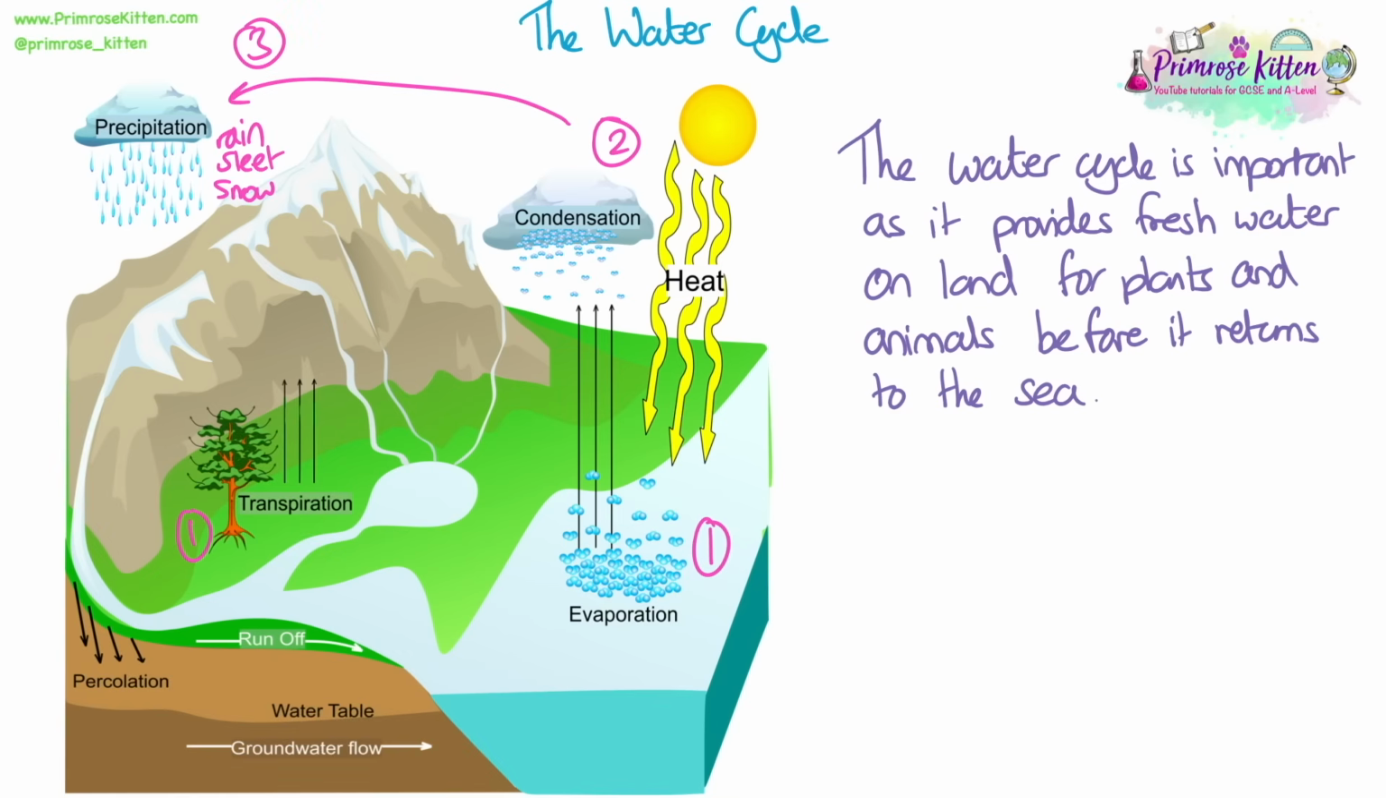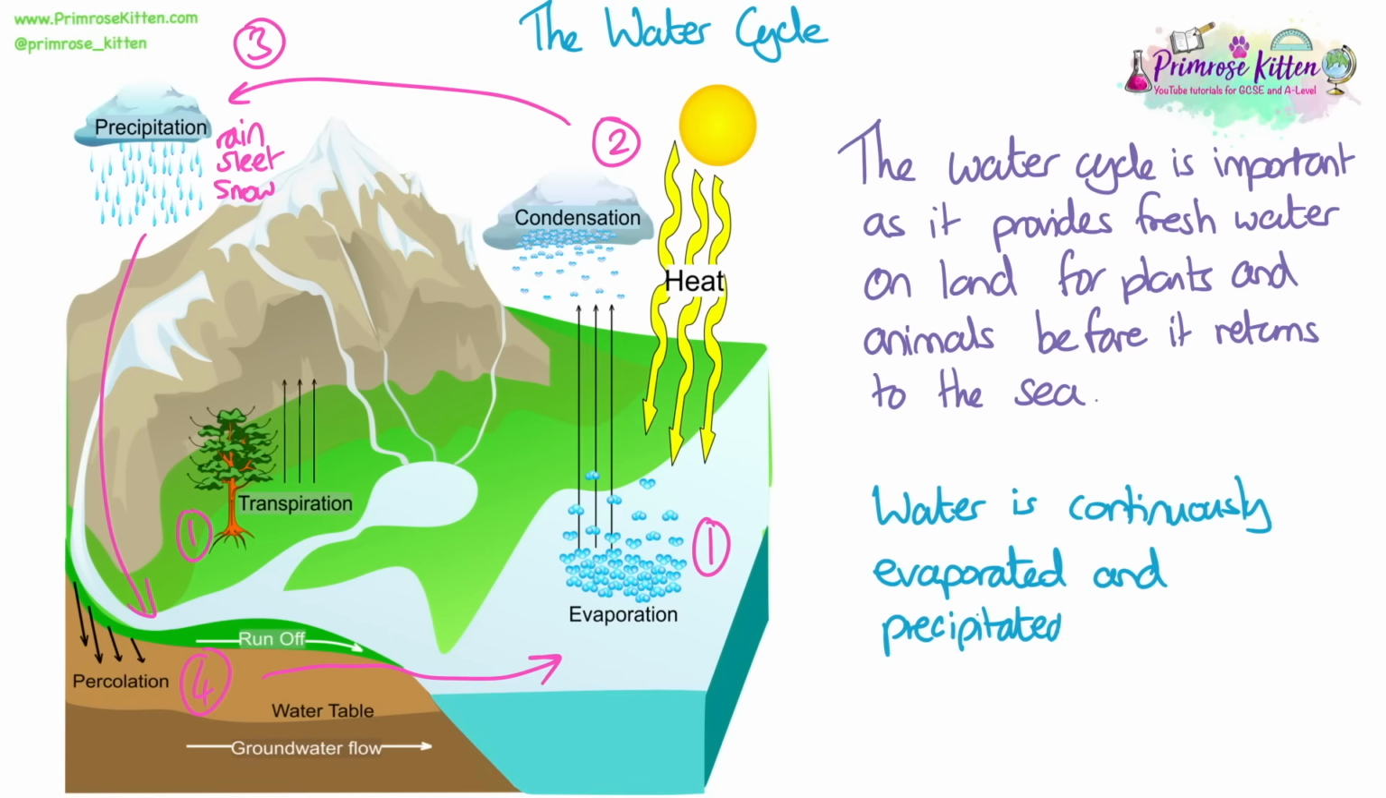Precipitation falls from clouds either as rain, sleet, or snow. And then the water percolates through rocks into the ground and runs off of rivers and ponds and other things like farmland back into the ocean. In the water cycle, water is continuously evaporated and precipitated.